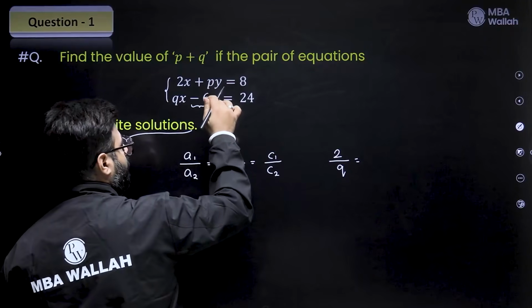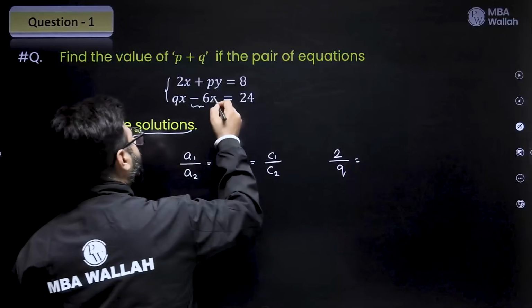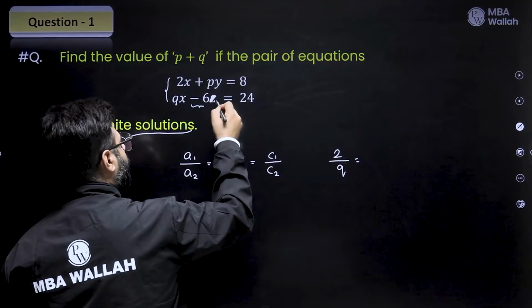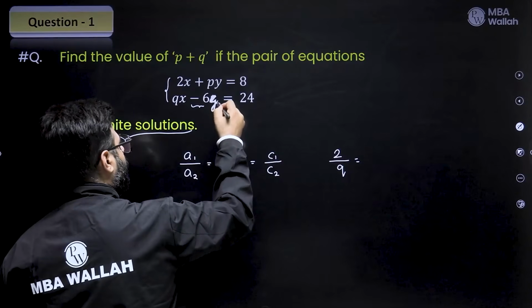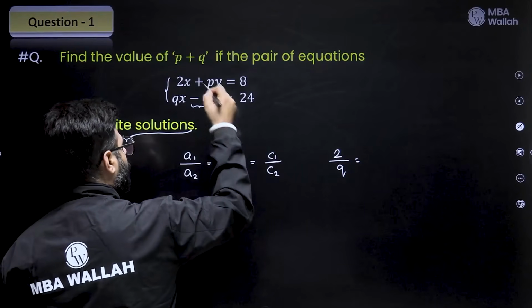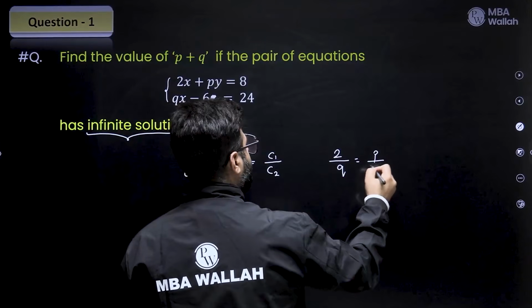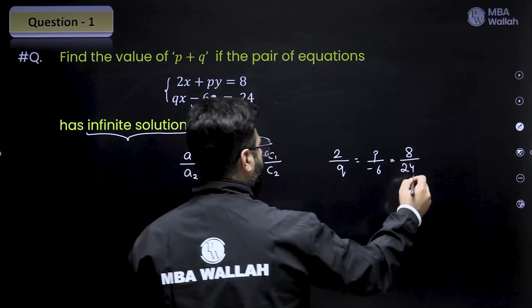Not p by minus 6, p by 6. Just pardon me here, this has to be a y, right? Not z, does not make any sense. Let me just correct it over here. Okay, so y. So 2 by q and p by minus 6 is equal to 8 by 24.